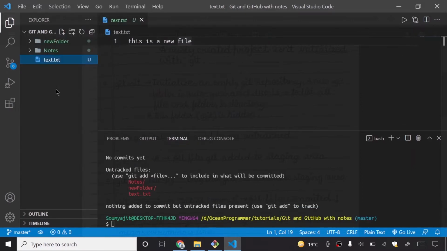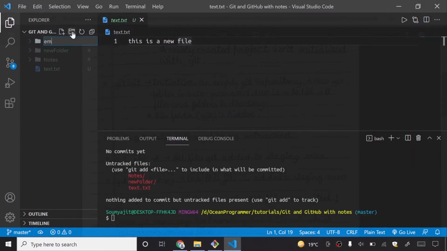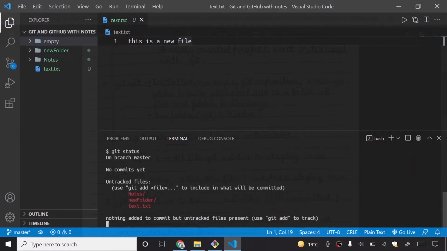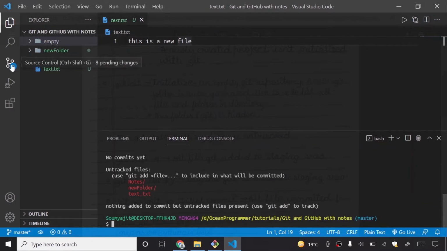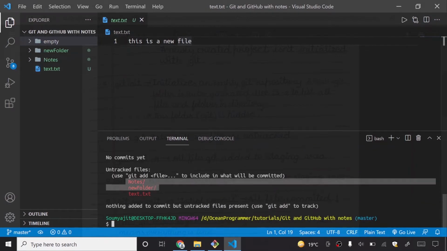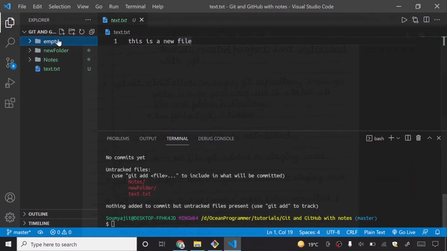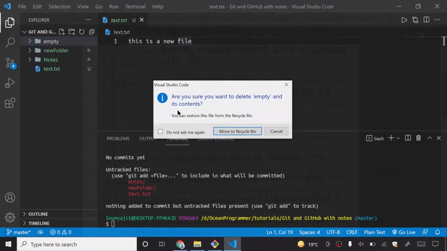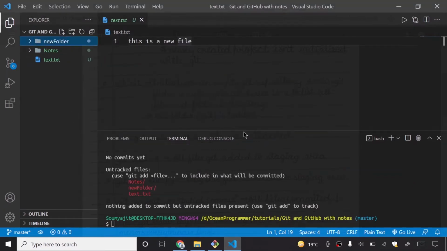If you create an empty folder, git won't track it. You can see this count did not change to 9. The empty folder is not even showing up. You know why? Because git basically ignores empty folders. Git only tracks folders and files which have some information.